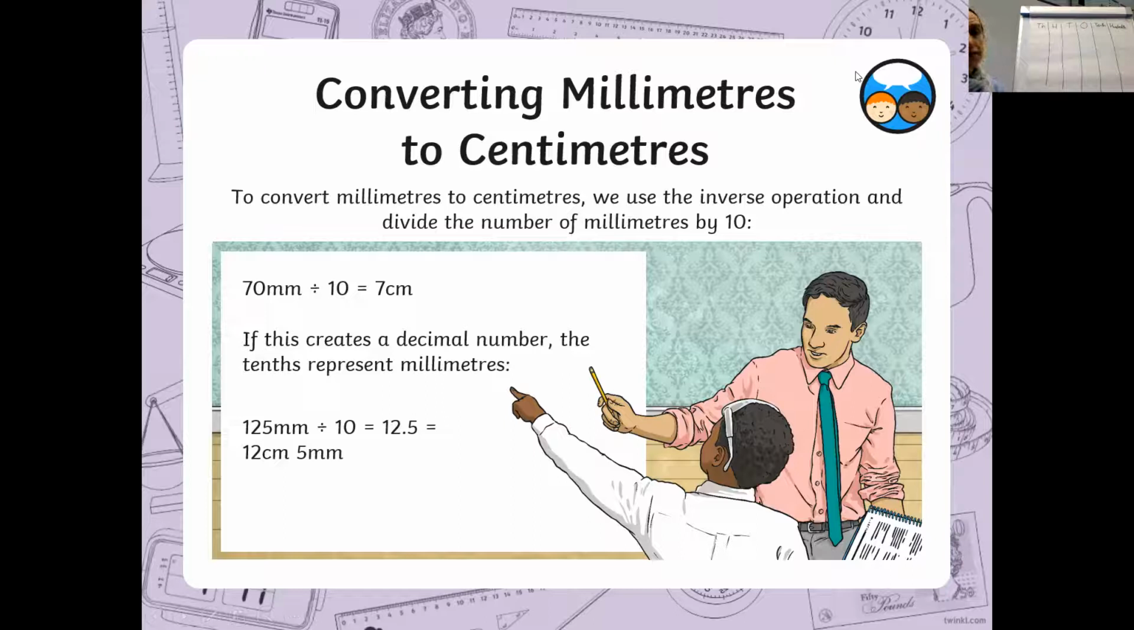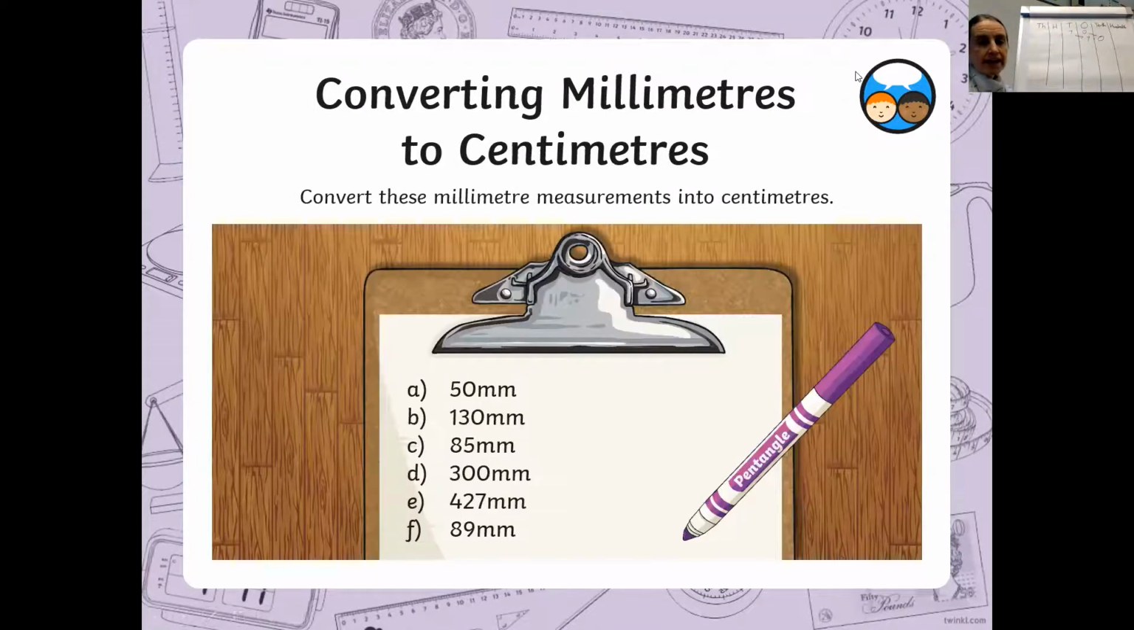So in the example of 70, we put the 70 in our place value grid, which you can see up here, 7 in the tens, 0 in the ones, and we're going to move each digit one place to the right. Okay, so our answer becomes 7.0 centimetres. Don't forget to put the decimal point after the ones, otherwise your answers will not be correct. Okay, so there's some examples there on that clipboard.